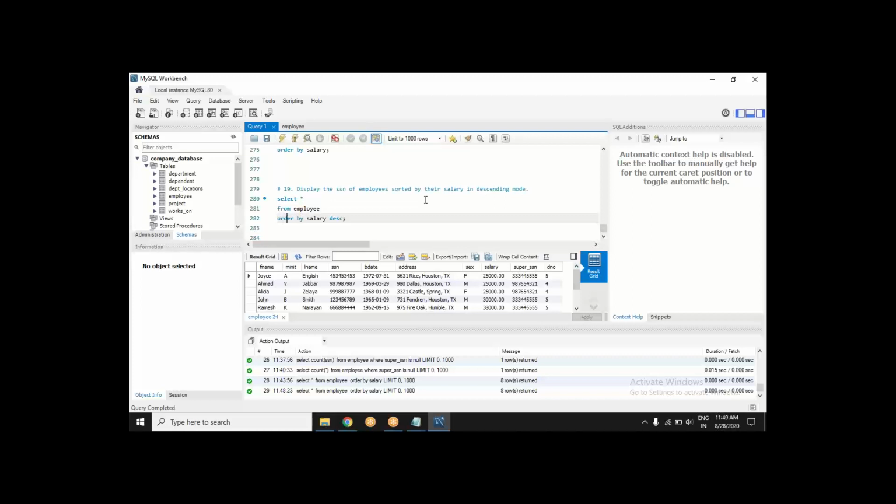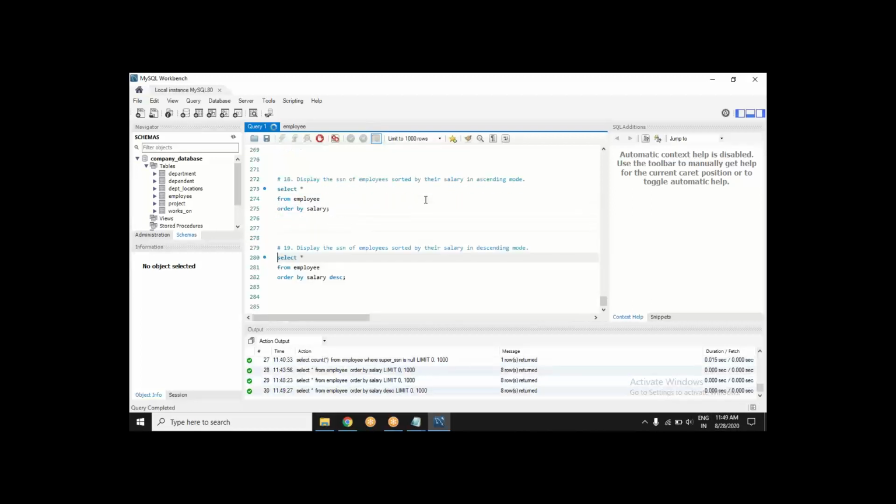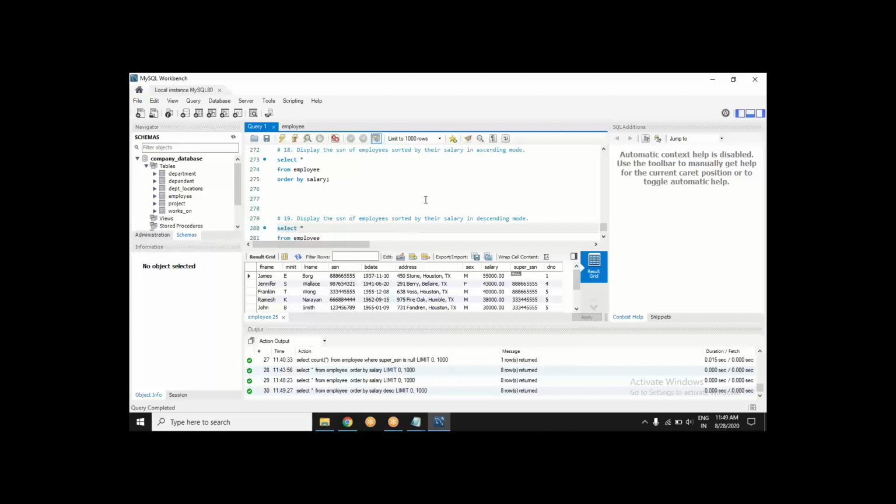So what it is telling: by default, if I mention nothing, it is ordered in ascending order. If I want it in descending order, I add a certain keyword. I am saying order by salary in descending order, DESC. So now it is doing what you wanted to see. Descending order of salary. Okay.